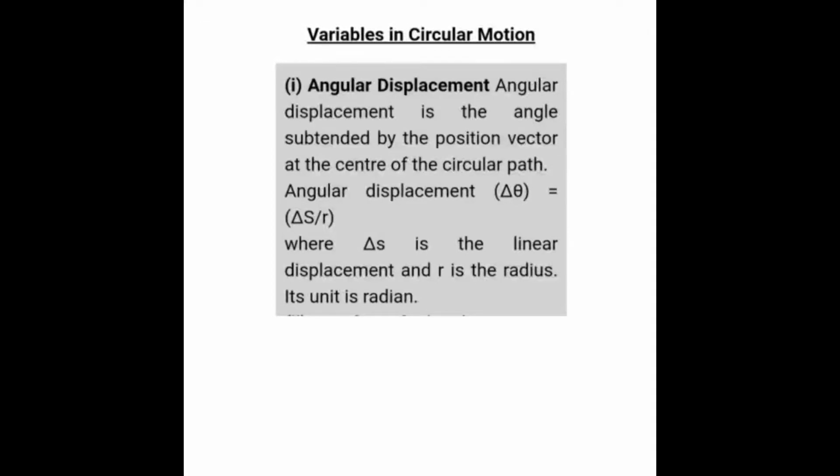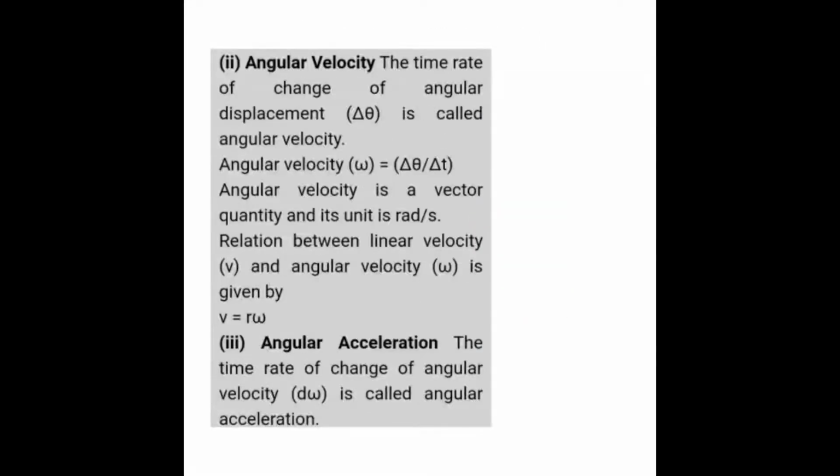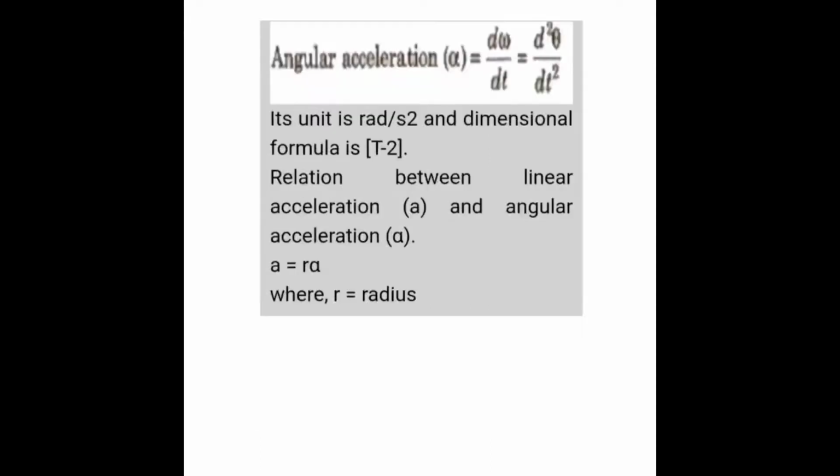Angular displacement is given by del theta equals del s by r, where del s is the linear displacement and r is the radius, in radians. Angular velocity is given by omega, that is del theta by del t. So all this you need to write in your exercise book and remember the formulas.